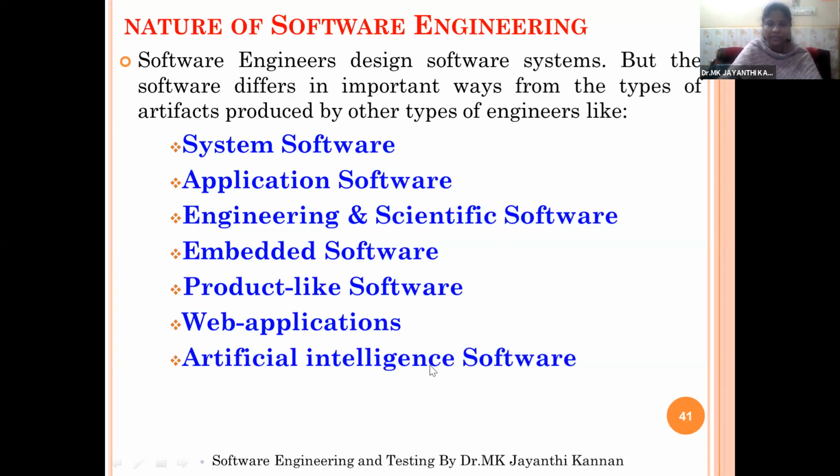And artificial intelligence softwares, say the Mycin software used in hospitals or by doctors, or any artificial software which takes decisions on its own, the softwares used in robotics. Those things come under artificial intelligence softwares.